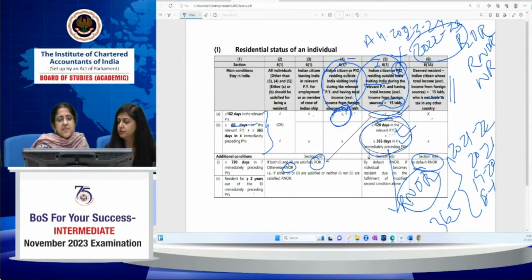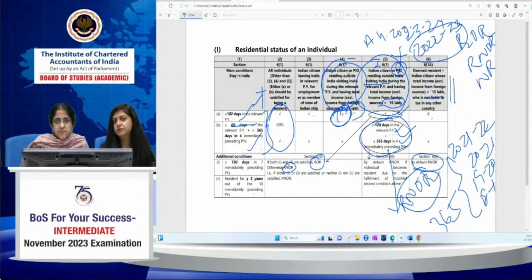For an Indian citizen leaving India, the income should be less than 15 lakh. In either case, he is not a citizen or a PIO. So for him you have to see the basic conditions, both of them. Person not a citizen, not a person of Indian origin, you have to see 182 days and 60 plus 365 days. The 182 day condition he doesn't satisfy because he stayed in India for 121 days. But the 60 plus 365 days condition he satisfies.